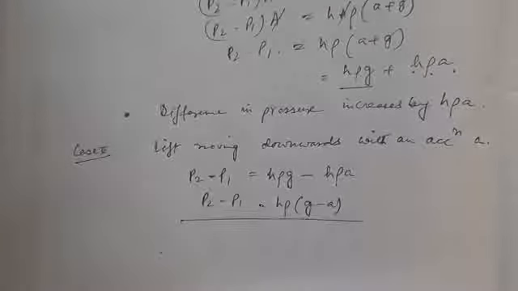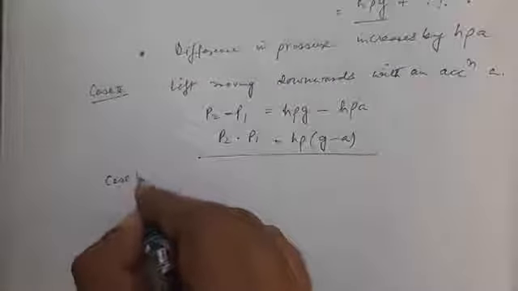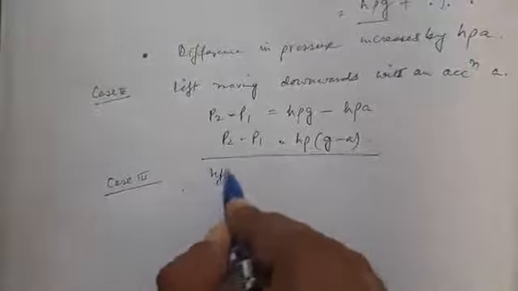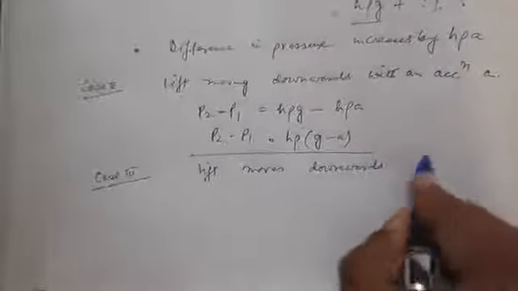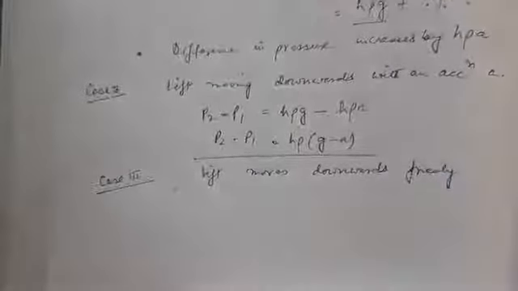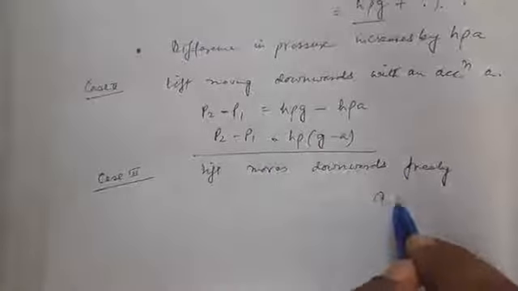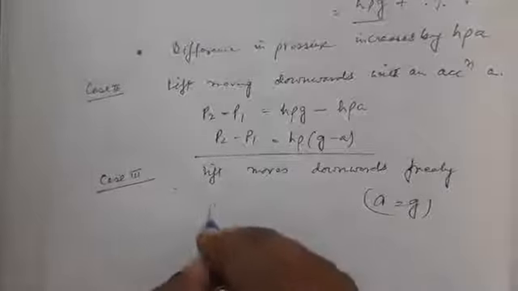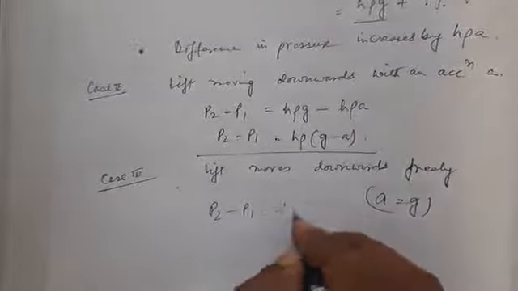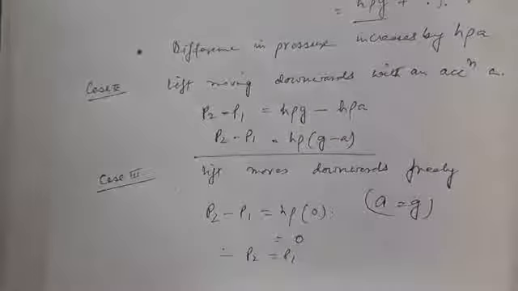Now when the lift with the liquid filled container moves downwards freely, we can take case number 3: lift moves downwards freely. If the lift with the liquid container moves downwards freely, that means free fall, or rather a is equal to g. What happens? a is equal to g. So P2 minus P1, if a is equal to g, this term becomes 0. Therefore P2 is equal to P1.